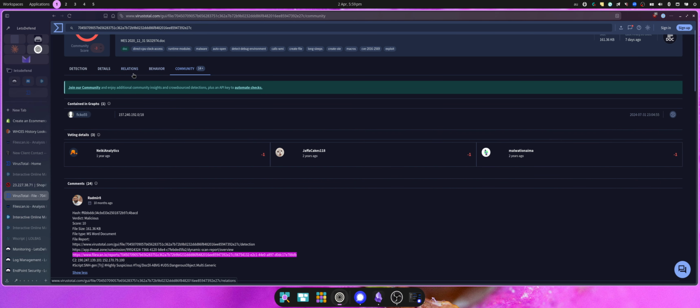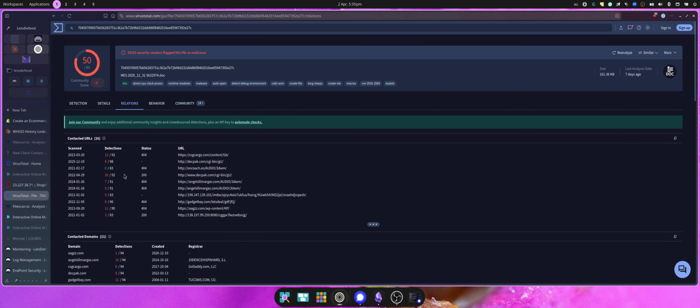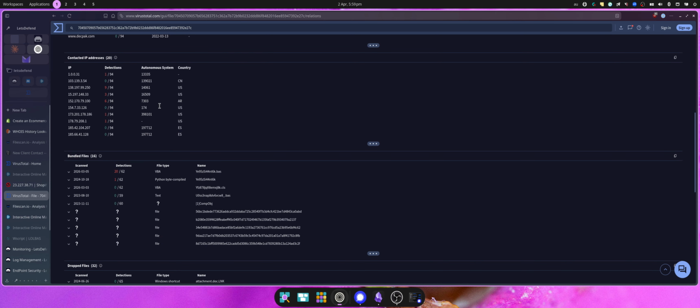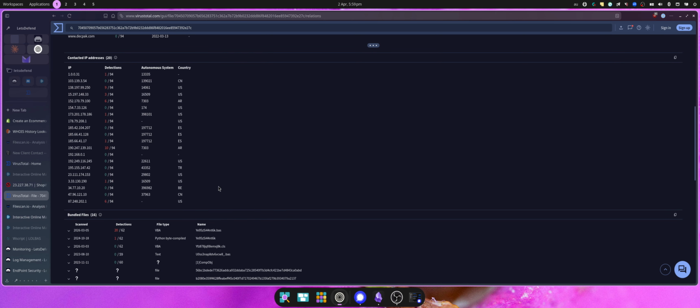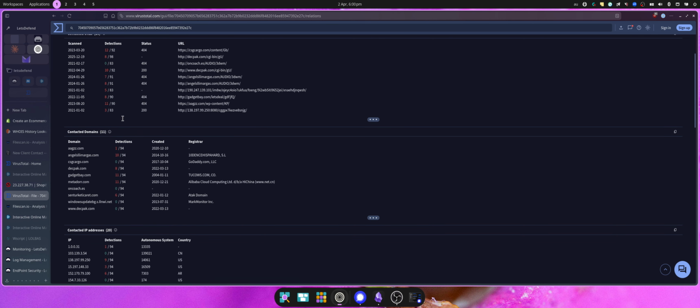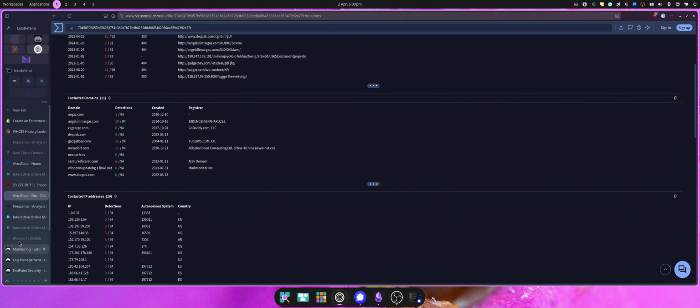On the relations tab, we can also see a list of all the IPs. There's 20 listed, so we could look through here and would see the 190 flagged 10 times, the 152 flagged 6 times. So we could also find that information this way. It was just convenient that that guy had listed the C2 addresses in the community post.